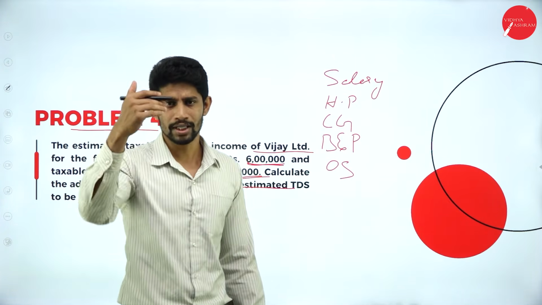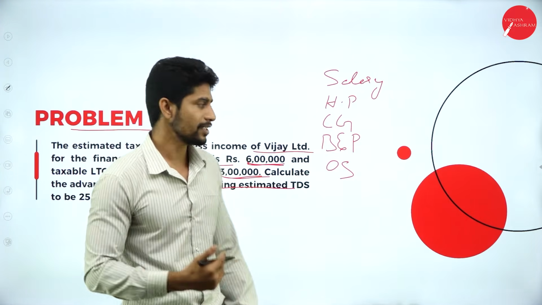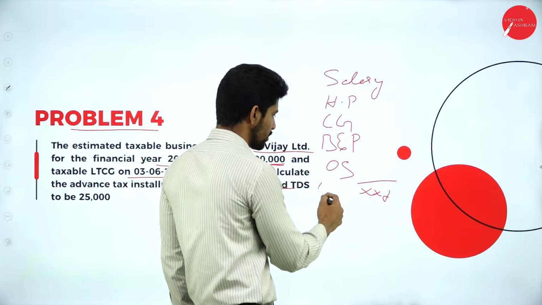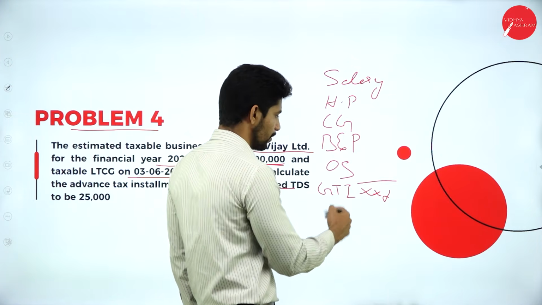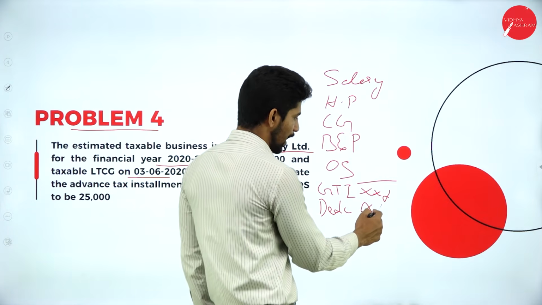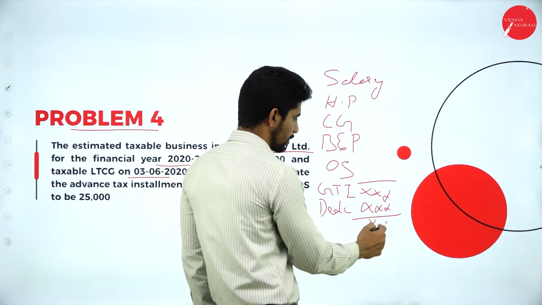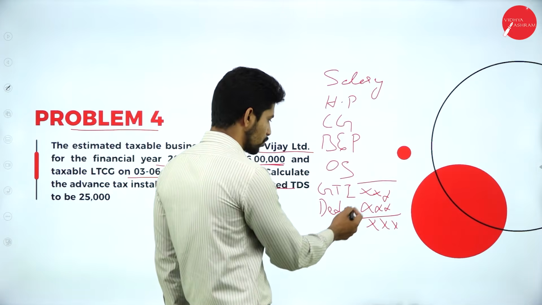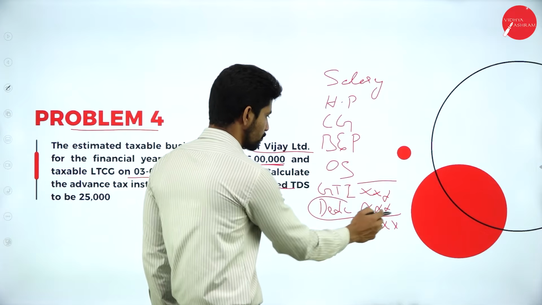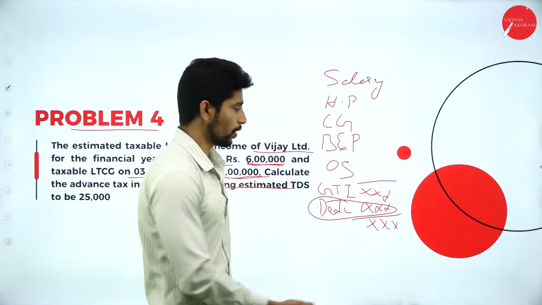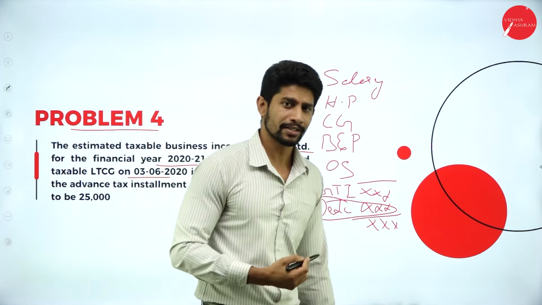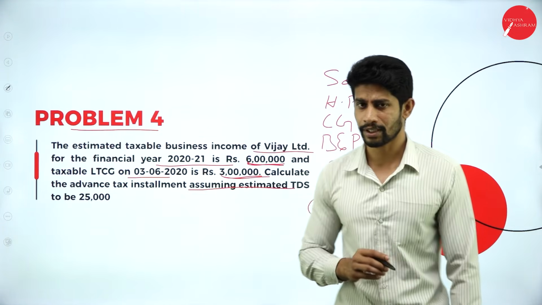You total all the 5 heads of income and you get the total. This total is called gross total income. From this you would give the deductions, and what you get after the deduction is your tax liability. But here we will not give the deduction because the deductions will be considered at the end of the year. Whatever you compute as gross total income, on that you compute the tax you are supposed to pay for that particular year.